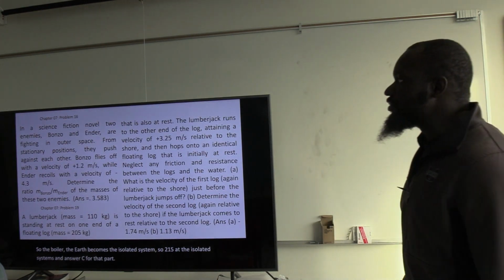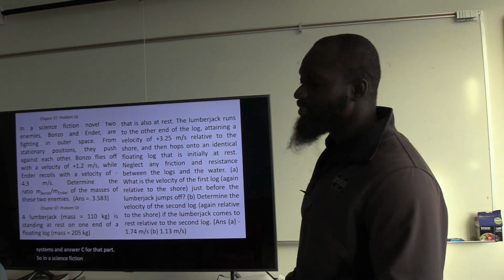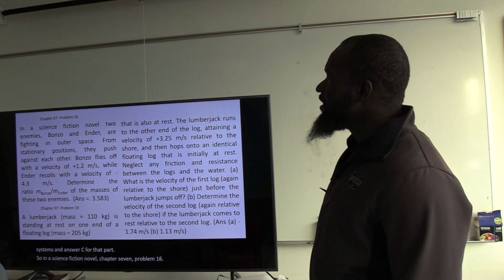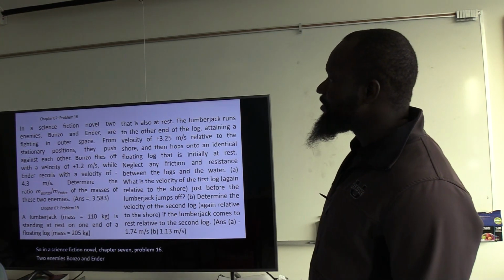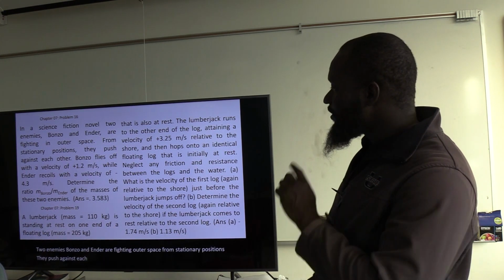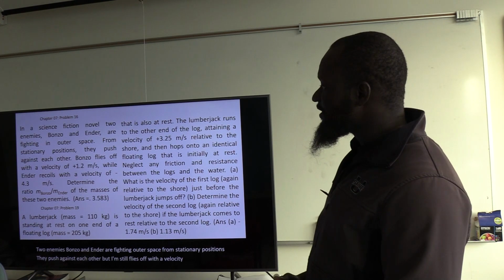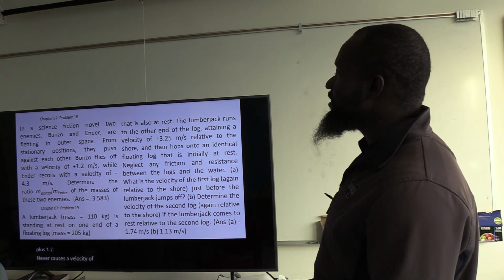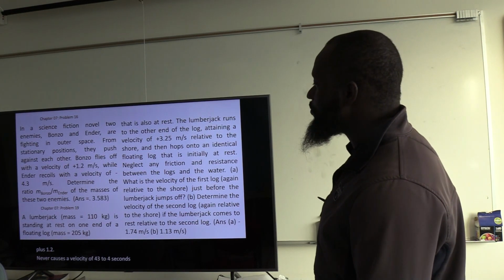In a science fiction novel, chapter 7, problem 16, two enemies, Bonzo and Ender, are fighting in outer space from stationary positions. They push against each other. Bonzo flies off with a velocity of plus 1.2 meters per second, while Ender recoils with a velocity of 4.3 meters per second. Determine the ratio m Bonzo over m Ender.